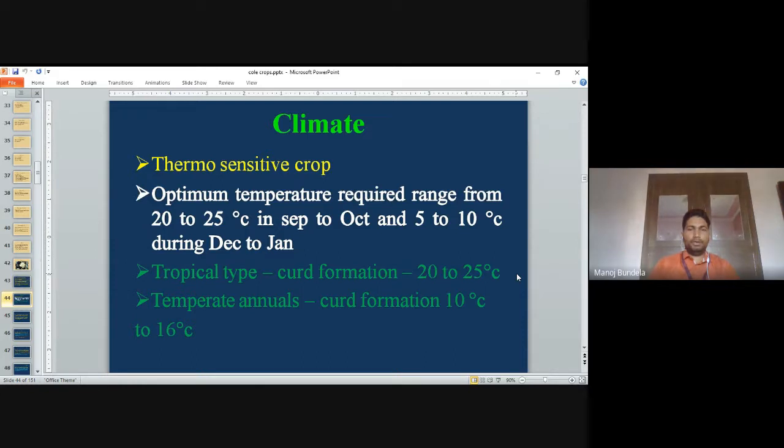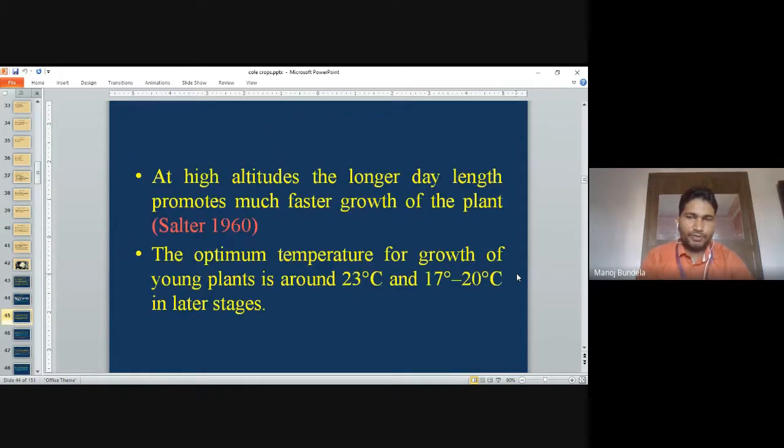In tropical areas, curd formation occurs at 20 to 25 degrees centigrade. If the temperature is 20 to 25 degrees centigrade, curd formation will start. In temperate annuals, curd formation starts at 10 to 16 degrees centigrade. So, temperate area 10 to 16, and tropical 20 to 25. At high altitude, the longer day length promotes much faster growth of the plant.